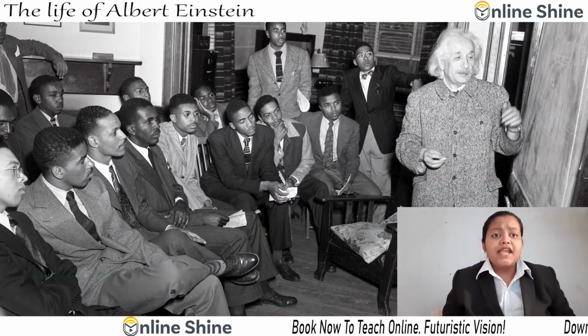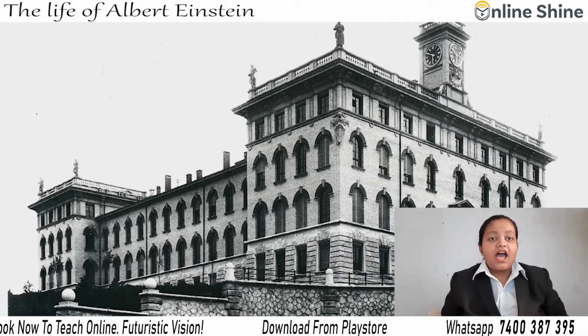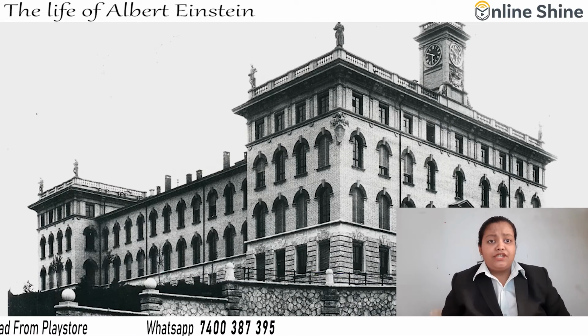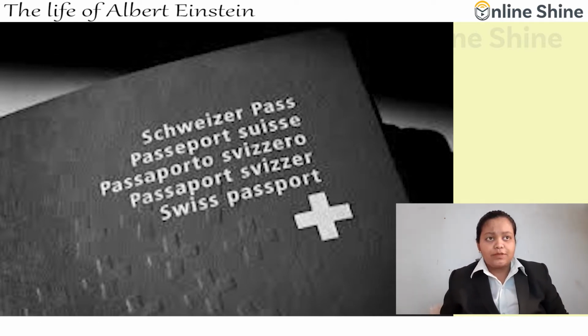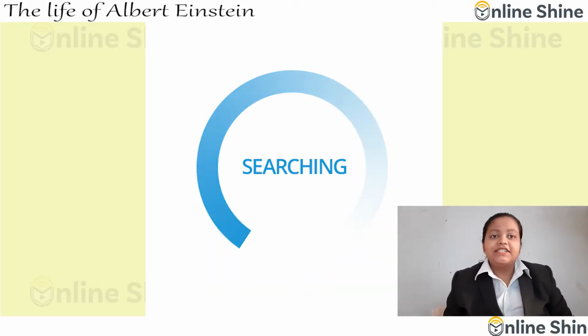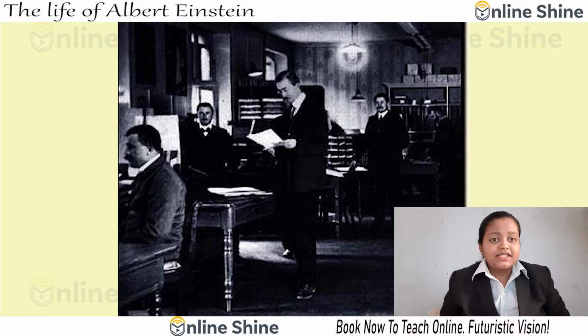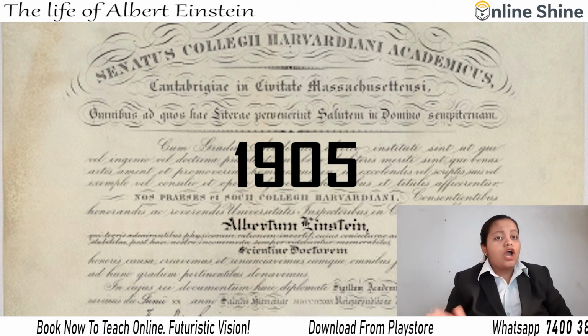And in 1896, he was trained as a teacher in physics and mathematics. After that he entered the Swiss Federal Polytechnic School in Zurich. In 1901, he gained his diploma and acquired Swiss citizenship. He was unable to find a teaching post, so he accepted a position as technical assistant in the patent office. In 1905, he obtained his doctor's degree.